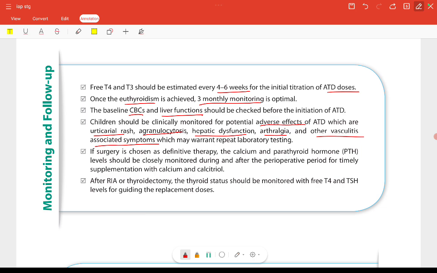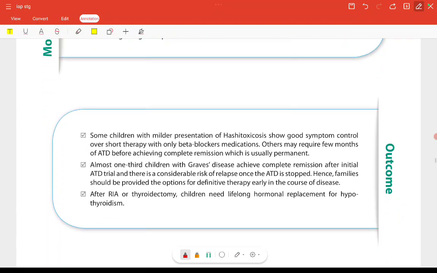So what this point was, if surgery is chosen as the definitive therapy, then we have to monitor the calcium and parathyroid hormone in case during the surgery there occurs any damage or injury to the parathyroid gland. So we have to monitor prior to the surgery calcium and parathyroid hormone, so that we can timely supplement the calcium and calcitriol. Fine. After the radioiodine ablation or thyroidectomy, the thyroid status should be monitored with the free T4 and TSH levels for guiding the replacement doses. Fine.